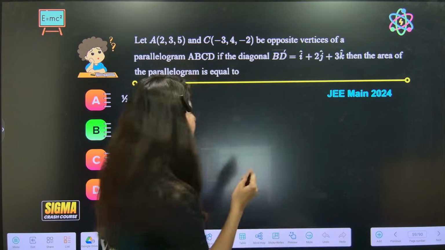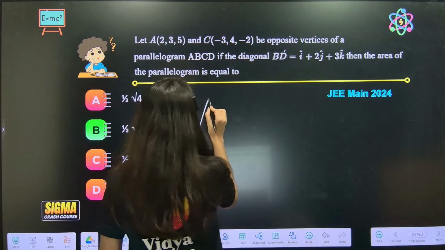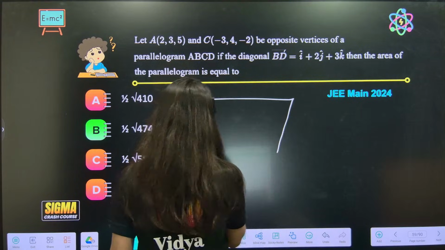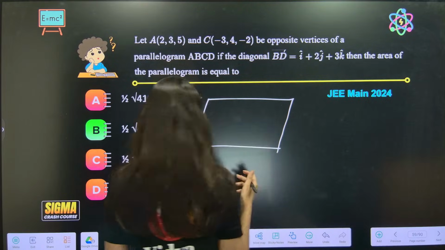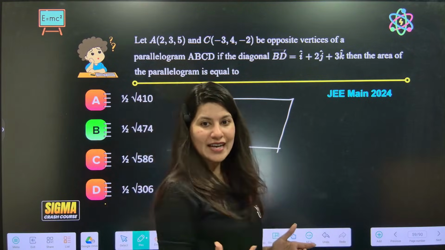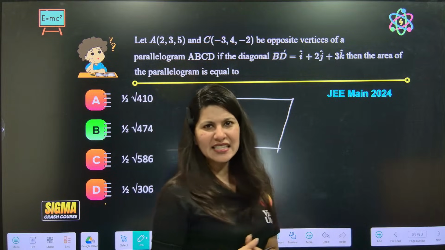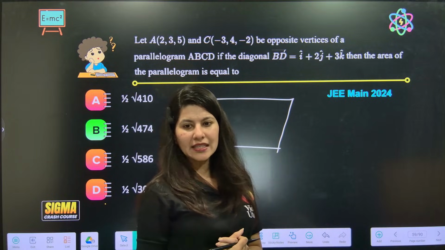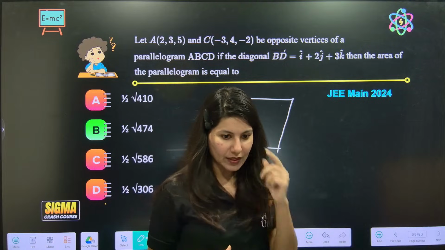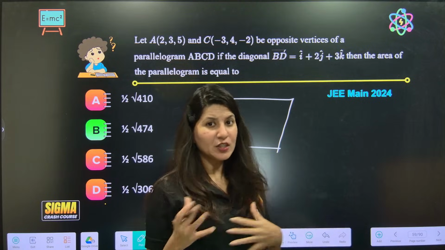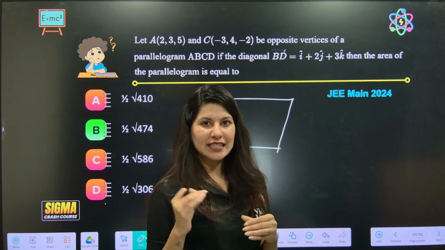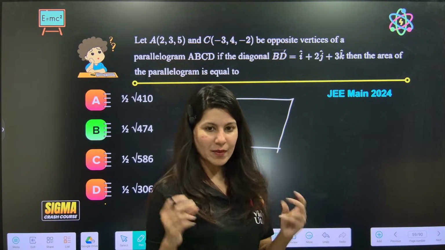Okay. I think we are almost done with vectors. We are going to start 3D geometry in a while, don't worry. Just one more question. By 7:20 we'll be starting, within 20 minutes. So we'll solve a question, take a 5 minute break also, I'll come back and we'll start 3D.